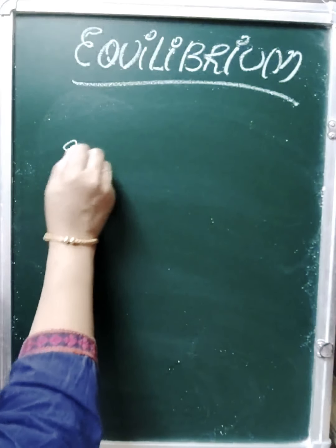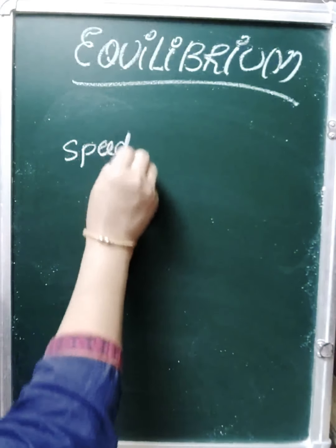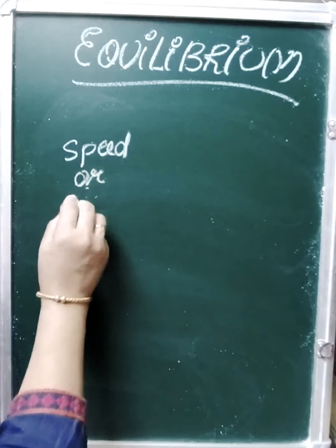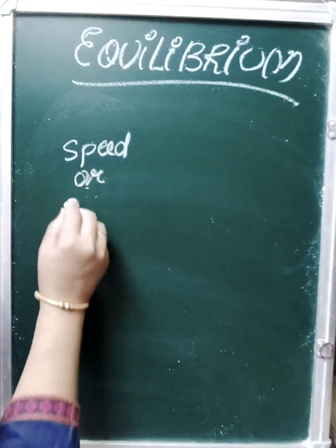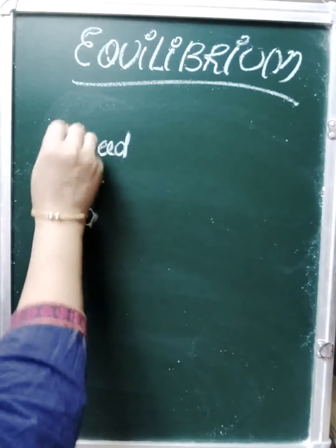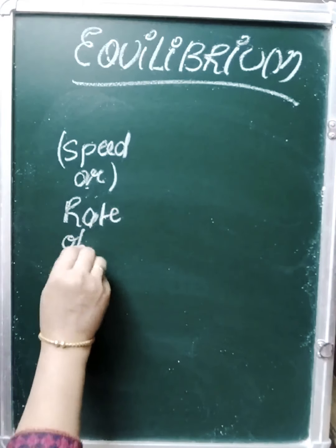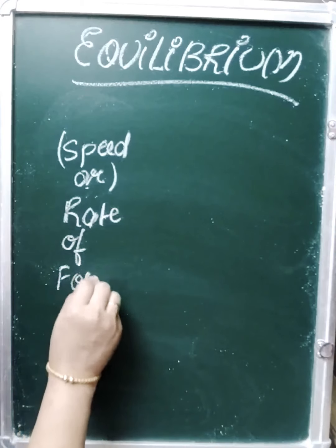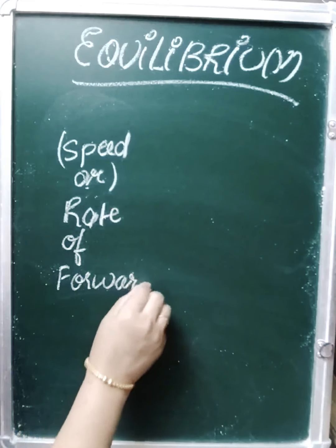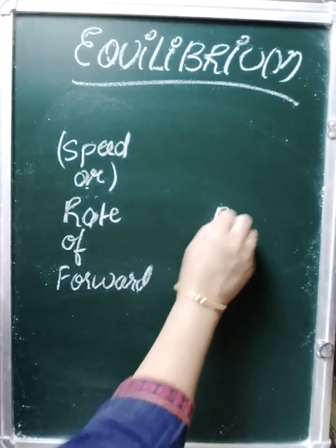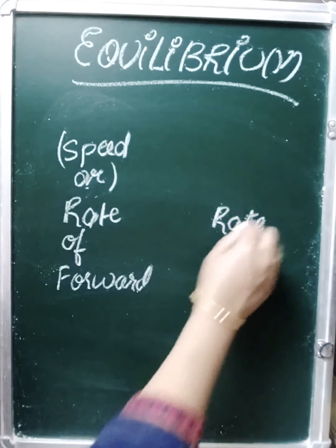So speed or rate of forward process, we usually take in chemistry rate, not speed. Speed is the word from physics. Rate of forward process and rate of backward process become equal.